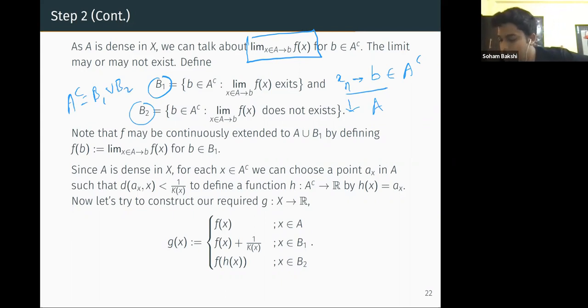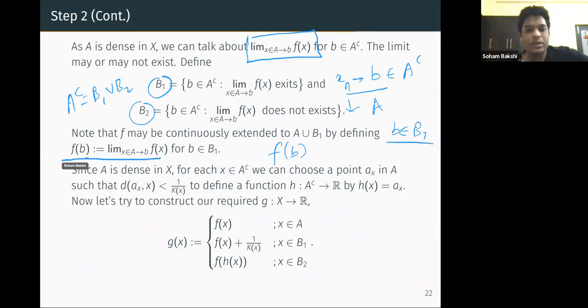Now we can define F(b) for b in B1 in this fashion, because the limit exists. This is a continuous extension, you can check it.